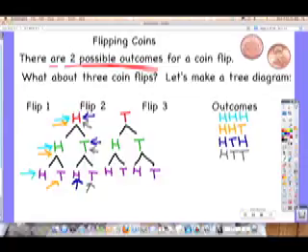Give me an outcome from the tails tree. Maddie, what'd you get? TTT. You could get a tails, and a tails. Did you come up with a different outcome? Dane, what's a different one? THT. Got it. Thanks, Dane. All right, another one. Courtney, do you have another one? THH. All right, I bet there's one more. Dallin, do you have another one? TTH?